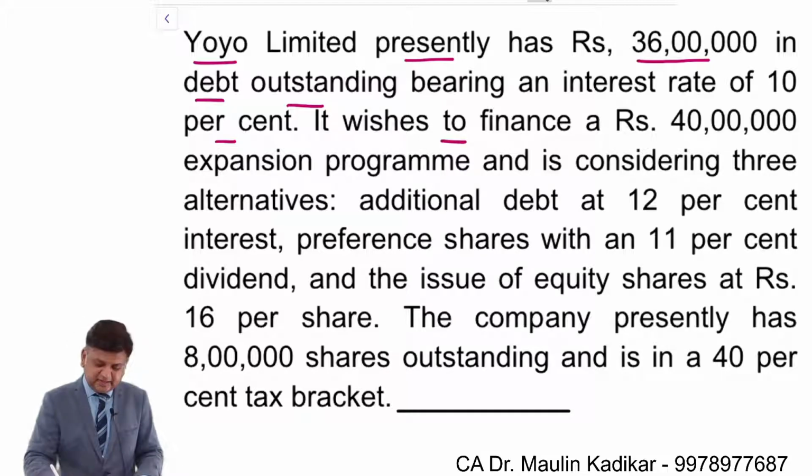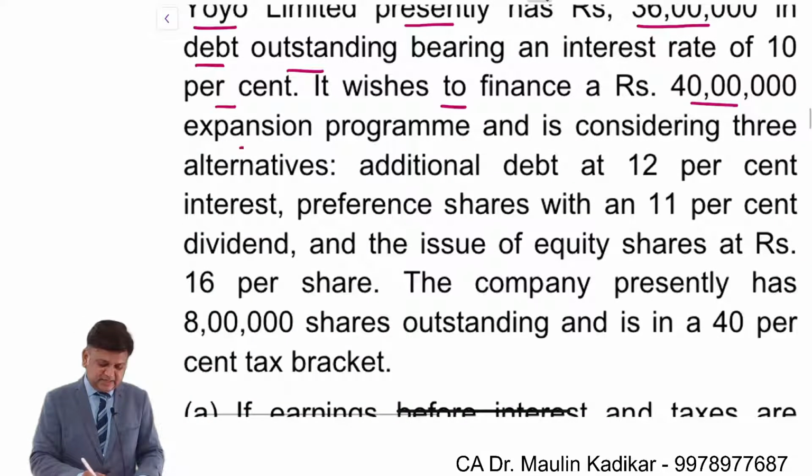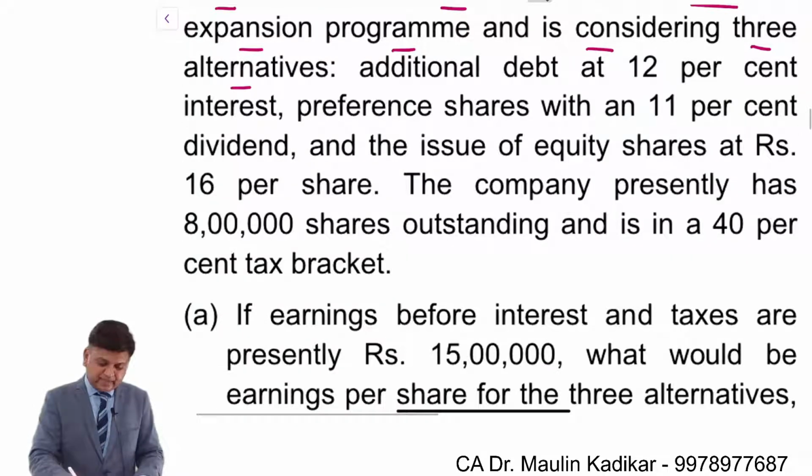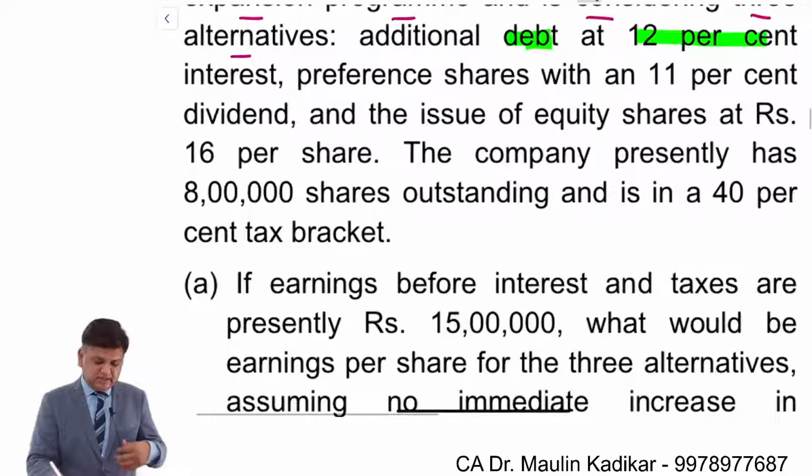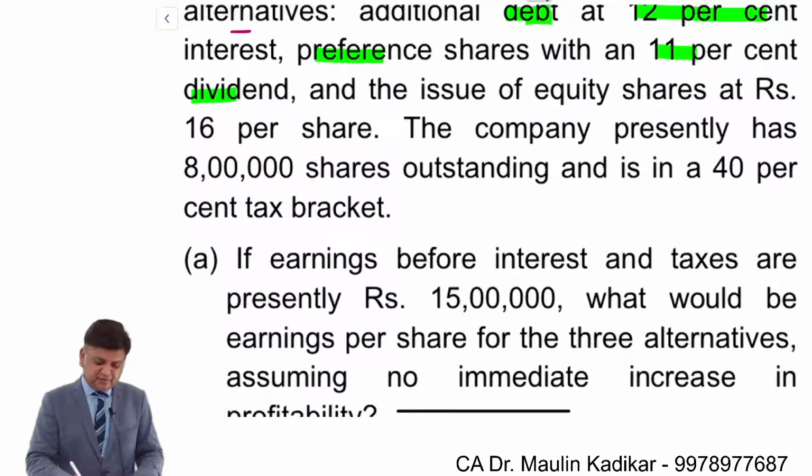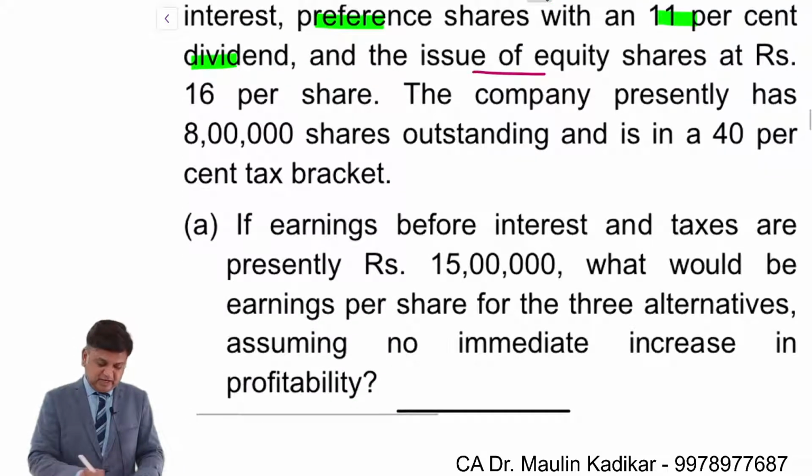It wishes to finance rupees 40 lakhs expansion program and is considering the three alternatives: additional debt financing at the rate of 12% interest, preference shares with 11% dividend, and issue of the equity shares at rupees 16 per share.